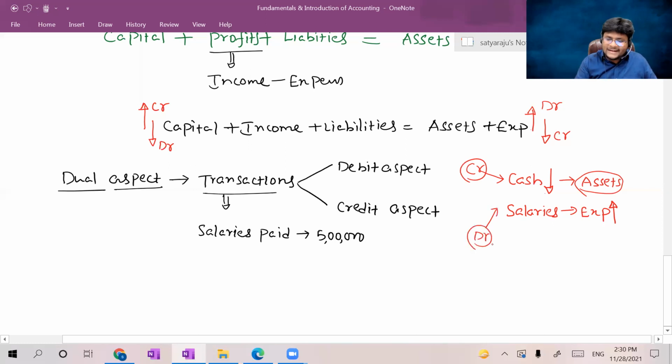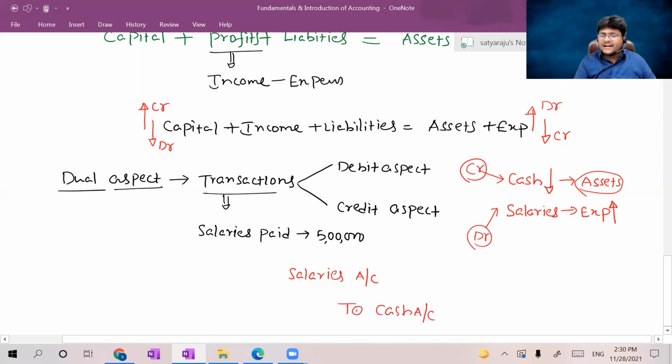So that's why the entry was, always you should write the debit aspect first. So the entry was salaries account to cash account. Salaries account to cash account.